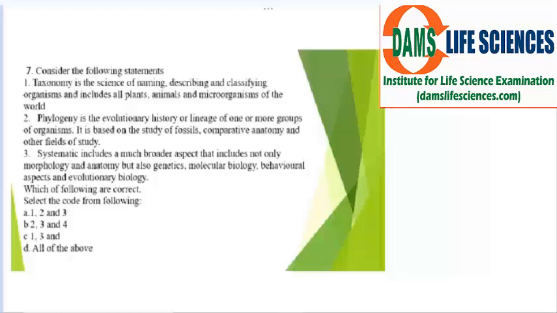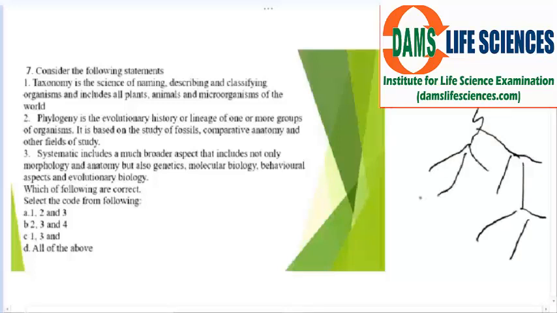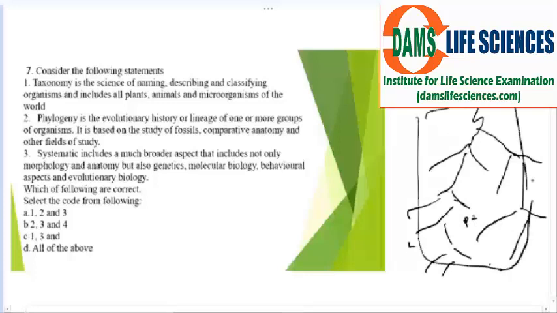Because phylogeny is the evolutionary history, like from which organism it started, then it bifurcated into which organism, then how the next organism. Like a phylogenetic tree, you must be knowing. How from the initial organism come the various bifurcations: phyla, classes, families, genera. So this is how we study how they are related, who is the closest ancestor, and who is the distant ancestor.